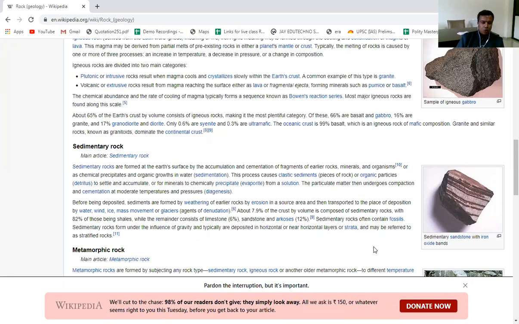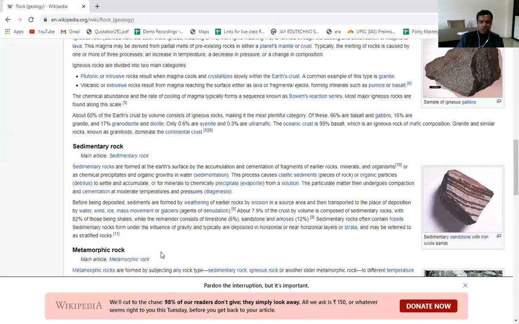get converted into coal. Sedimentary rocks form under the influence of gravity and typically are deposited in near horizontal layers of strata, and may be referred to as stratified rocks. You need to remember that sedimentary rocks are also called stratified rocks. Stratified rocks means various strata of sedimentation are formed. That is why they are called stratified rocks.